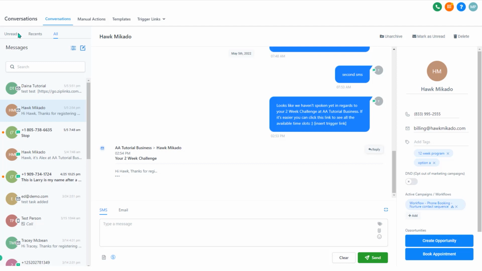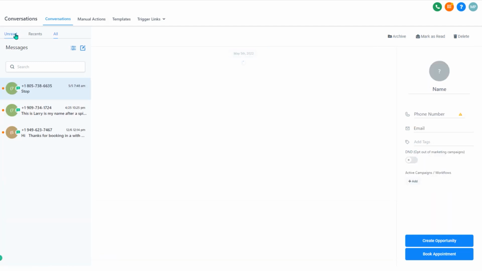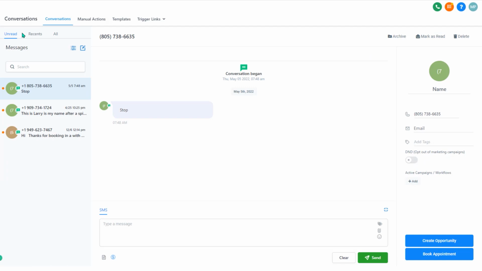You have the unread column, and when you click on it, you'll just see messages that are unread. One important thing to notice is that an unread message is anything that you haven't either manually replied to or clicked mark as read. On the right-hand side of the screen you'll see mark as read. If I clicked on that, it would remove it. Alternatively, I can reply down the bottom here with a message and send, and that would mark it as read.